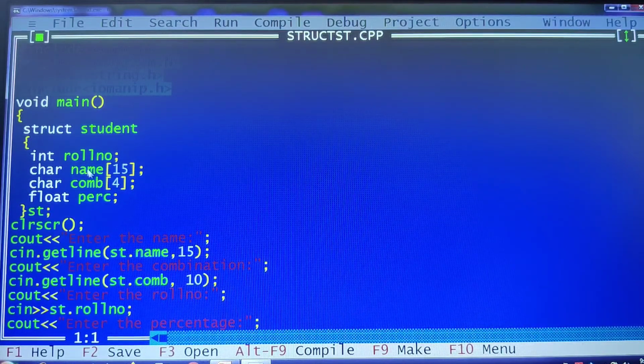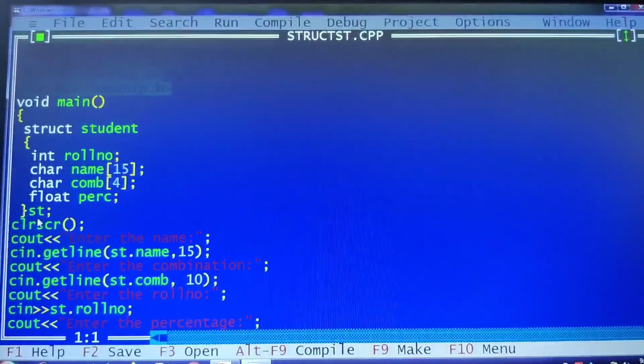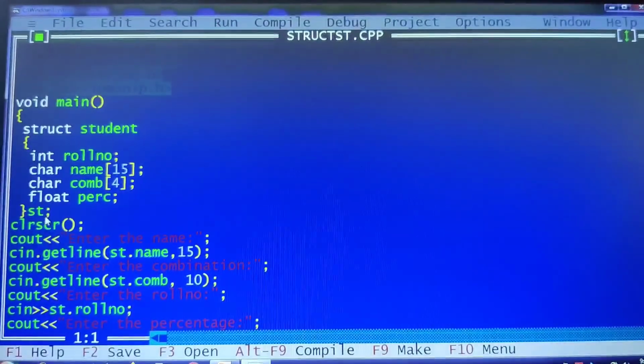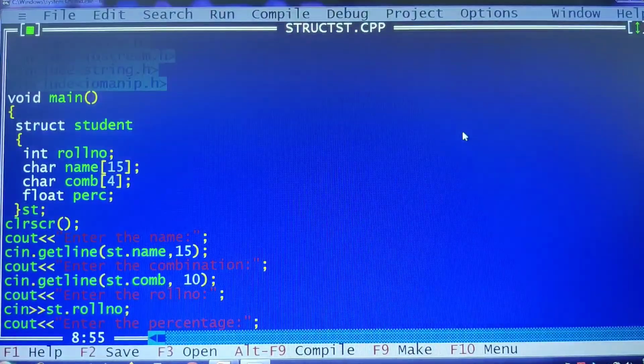The roll number, name, combination, percentage, all these are the members of the structure. Then here itself I have created a structure variable. So st is our structure variable name.